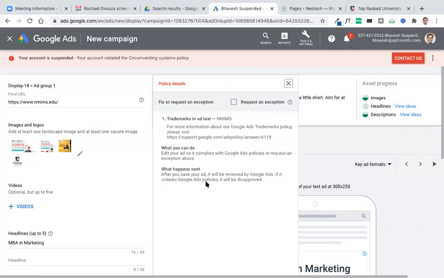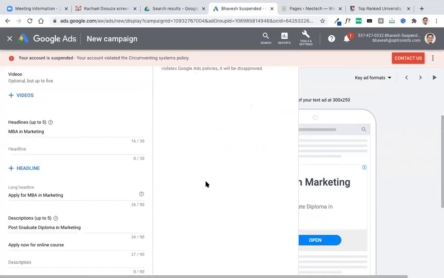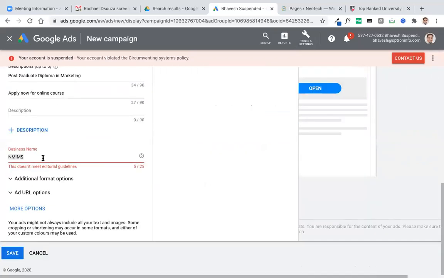Trademark in ad text is not allowed because NMIMS also has a trademark. So we won't be able to run this ad with this name.